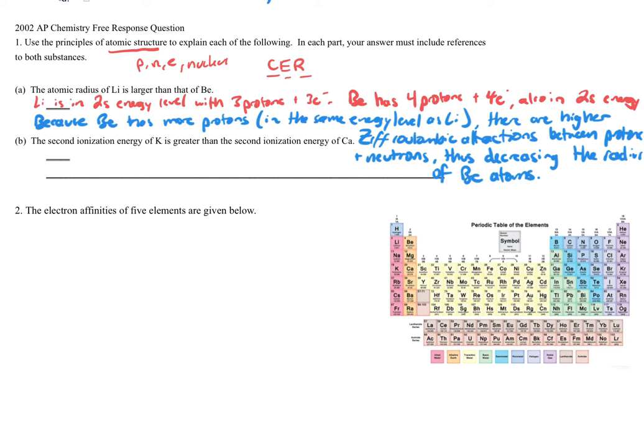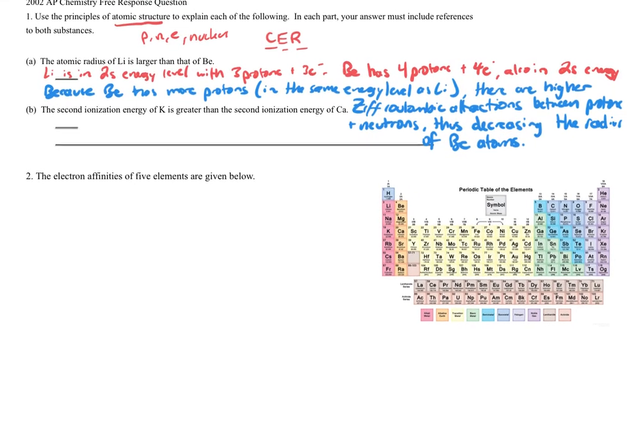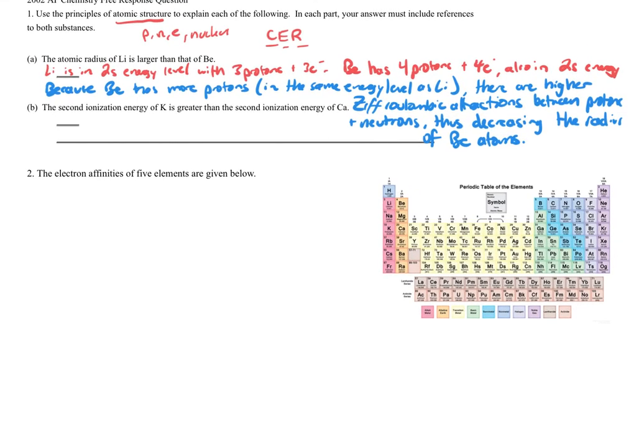Okay, let's go ahead and move on to the second question. I may need to take my answer down to the bottom portion. B, the second ionization energy of K is greater than the second ionization energy of calcium. Well, I tell my students, you can use orbital diagrams to actually demonstrate or show your explanation. So let's go ahead and do that.